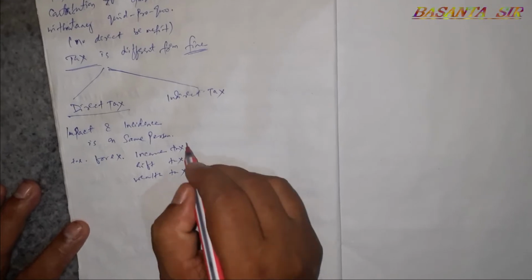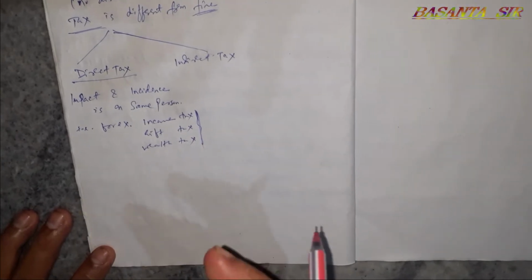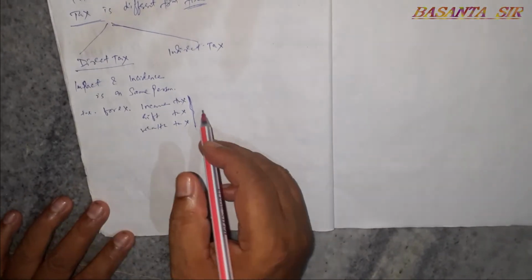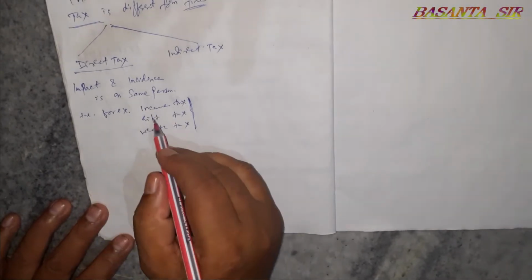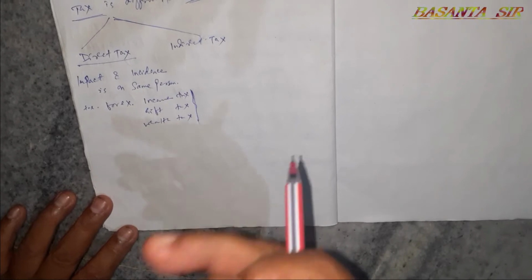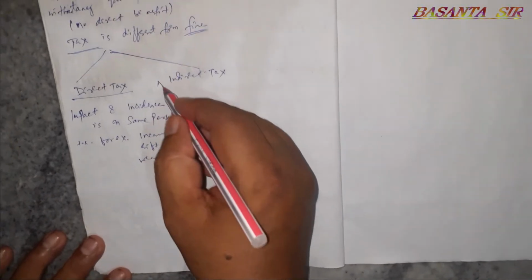These are the taxes imposed on the person with excess income over and above the government standard of deduction, and the person has to pay the tax on whom it is imposed. The person having more income than the government exemption limit will have to pay the tax, that is direct tax.